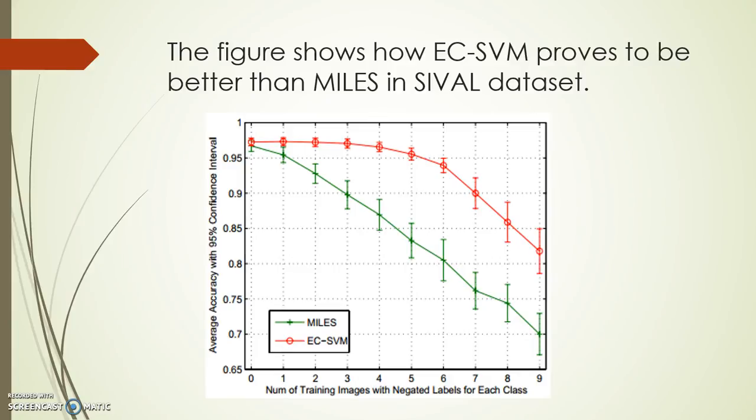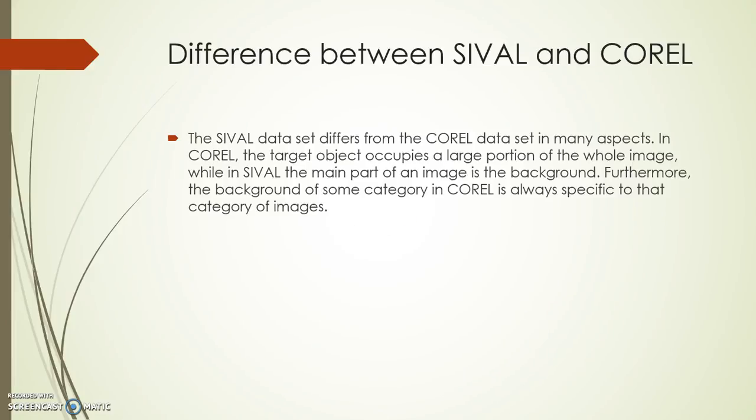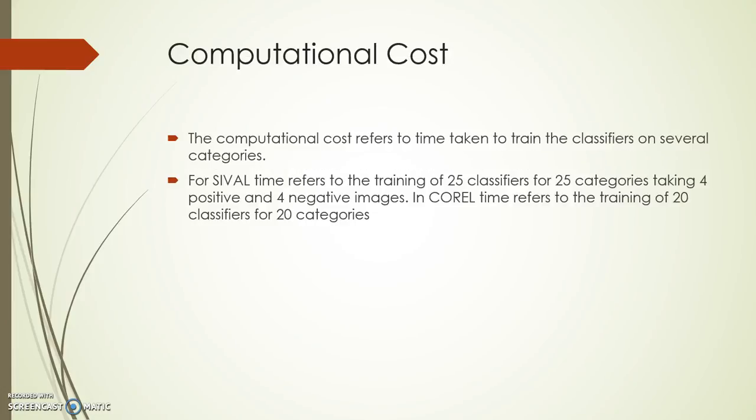This graph basically shows how ECSVM proves to be better than MILES on the SIVAL dataset. Previously we discussed how ECSVM is better than MILES on the Coral dataset. So what is the main difference between these two datasets? The SIVAL dataset differs from the Coral dataset in many aspects. In the Coral dataset, the target object occupies a large portion of the whole image, while in SIVAL, the main part of the image is background. Furthermore, the background of some categories in the Coral dataset is always specific to that category of images.